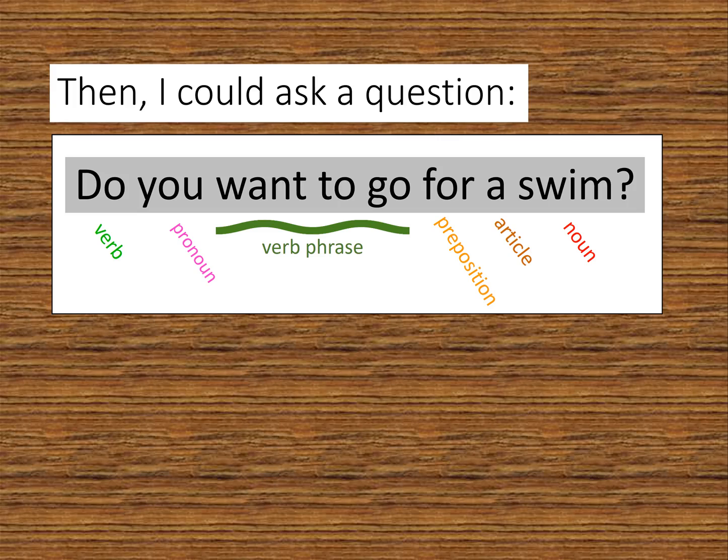So maybe you have a sentence like, "He will go for a swim." The verb phrase in that sentence is will go. So if you had the sentence, "He will go for a swim," and you are being asked to underline the verb, you would need to underline the words will go, right?